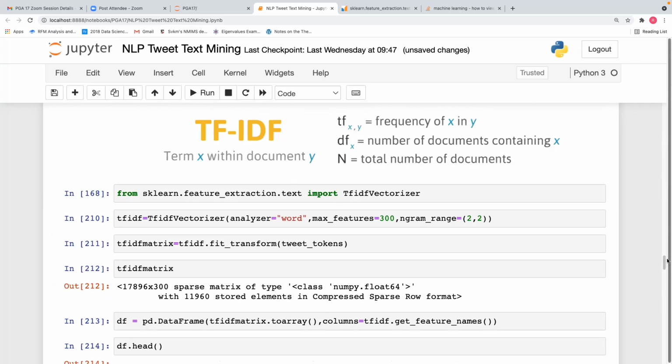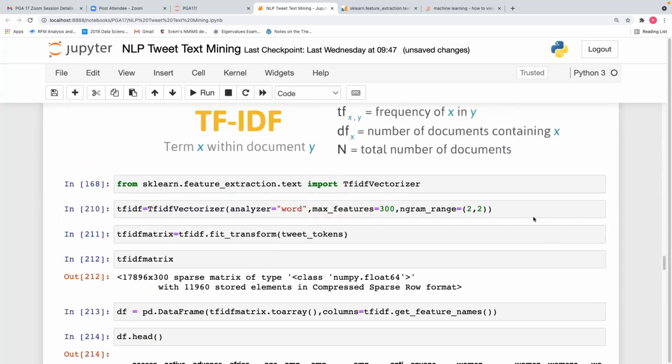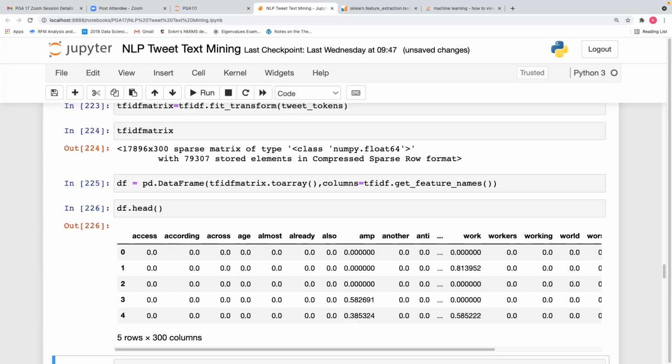By default, ngram_range is (1, 1). If you want bigrams, you make it (2, 2). Then you can see the matrix here: two words, like access must, active cases, advanced gender. If you don't give n-grams, by default it is unigram. So this is our matrix, written into a matrix. These are the single words, and you can see the TF-IDF scores.